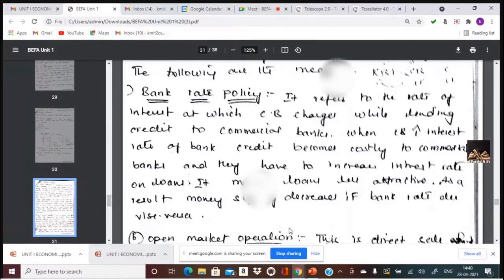That would be demotivating or less attractive for the consumers to take more and more loans. If RBI increases the rates of interest, commercial banks increase the rate of interest, which would be costlier to take loans for the general public. So this is one of the measures that is taken in order to control money supply in the market.